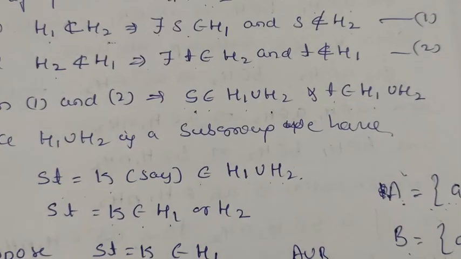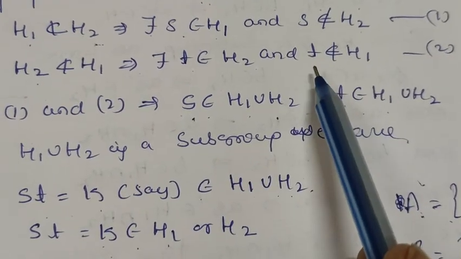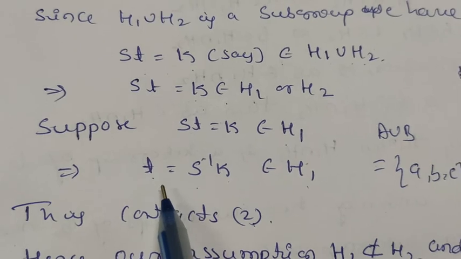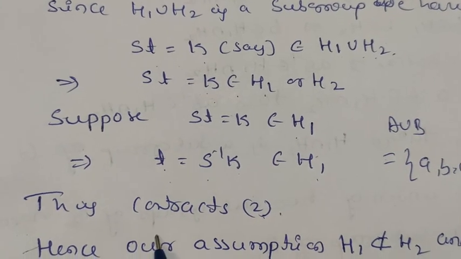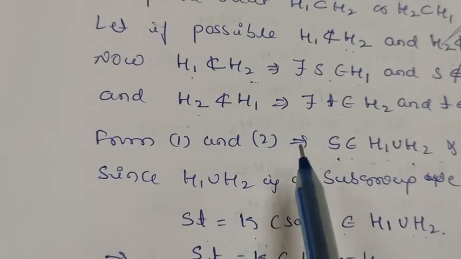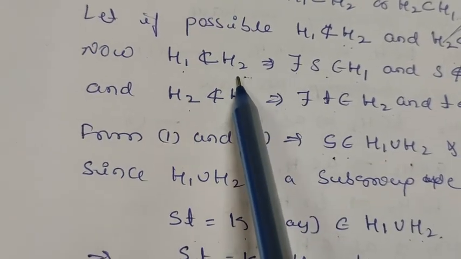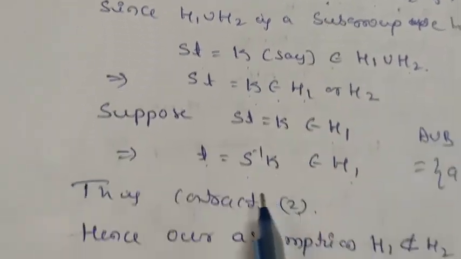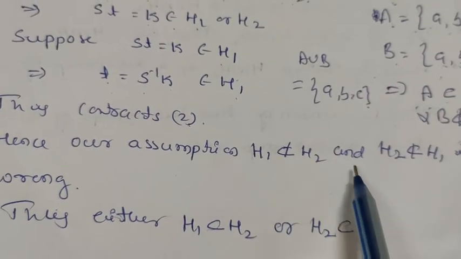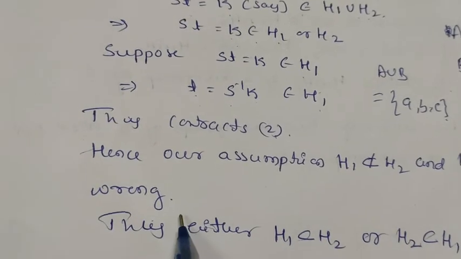From equation 2, T is not an element of H1. But what we proved lastly is T belongs to H1. This contradicts our assumption that H1 is not contained in H2 and H2 is not contained in H1. This assumption is wrong.